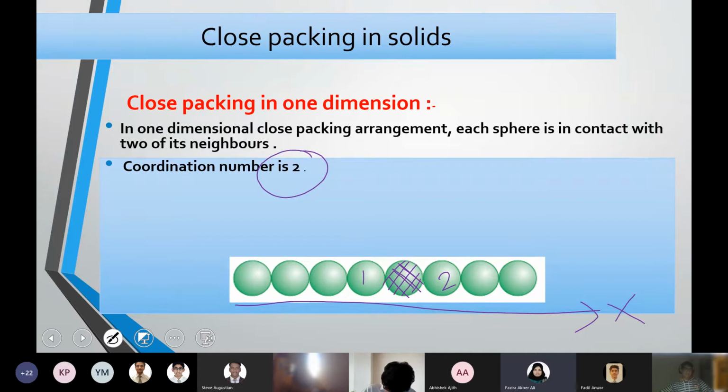Because in solids, really what happens is the three-dimensional arrangement. We know there is no solid with 1D or 2D arrangement. There is 3D, but we go to 3D step by step. So this is the one-dimensional arrangement, where the coordination number is 2. That could be a multiple choice question: what is the coordination number in 2D arrangement, hexagonal close packing? There are different names. In all these cases of close packing, you need to know how to find the coordination number of a particular close packing arrangement. So this is one dimension, very easy.